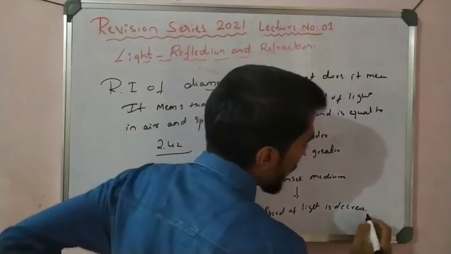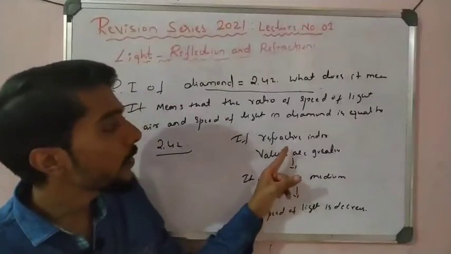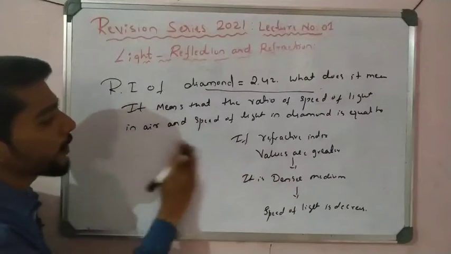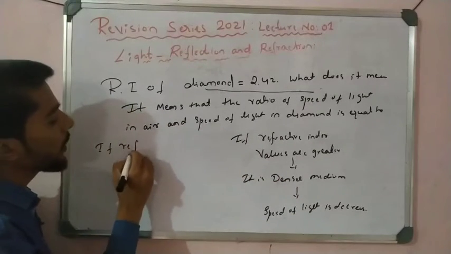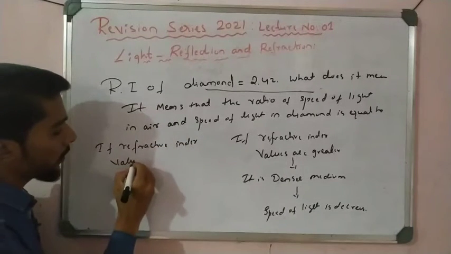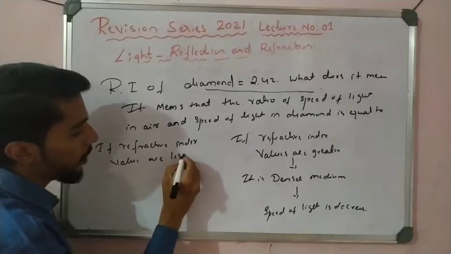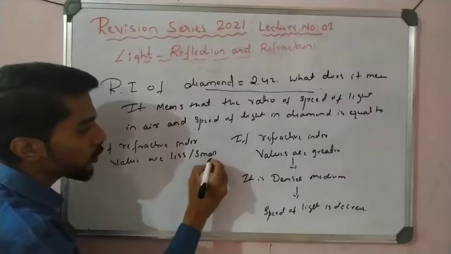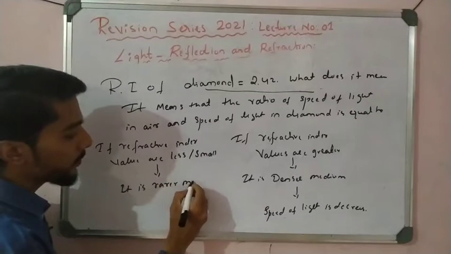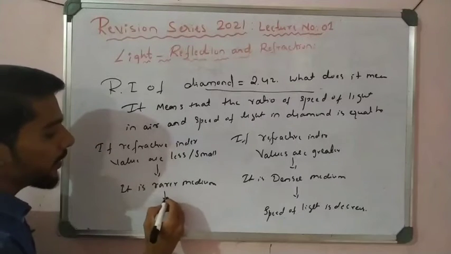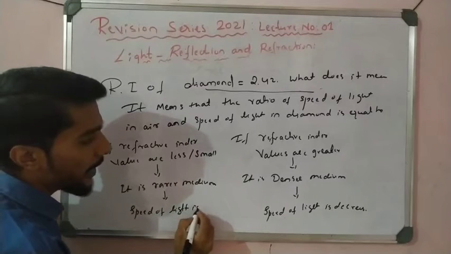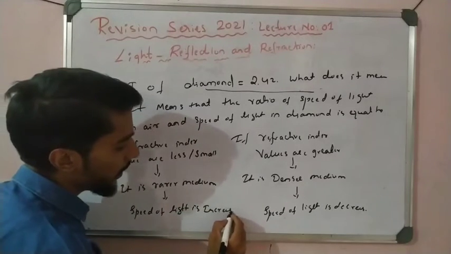You have to remember what happened to the speed of light when the refractive index is greater. When the refractive index is greater, the speed of light is less. Reverse, if the refractive index values are less or small, then it is a rarer medium, and the speed of light is increased.